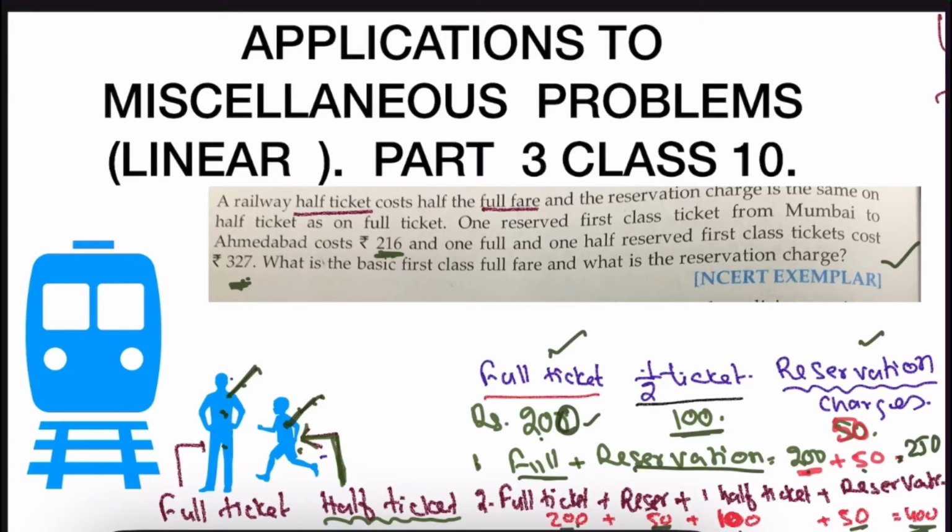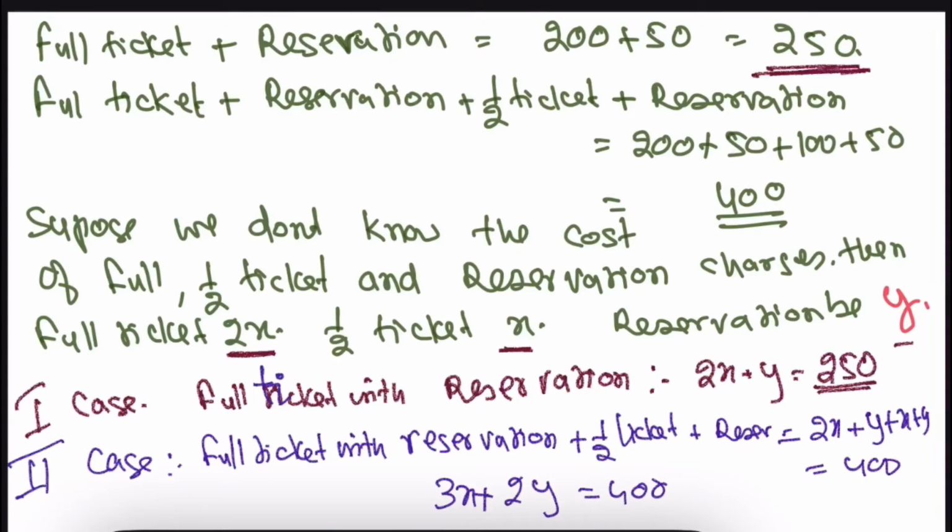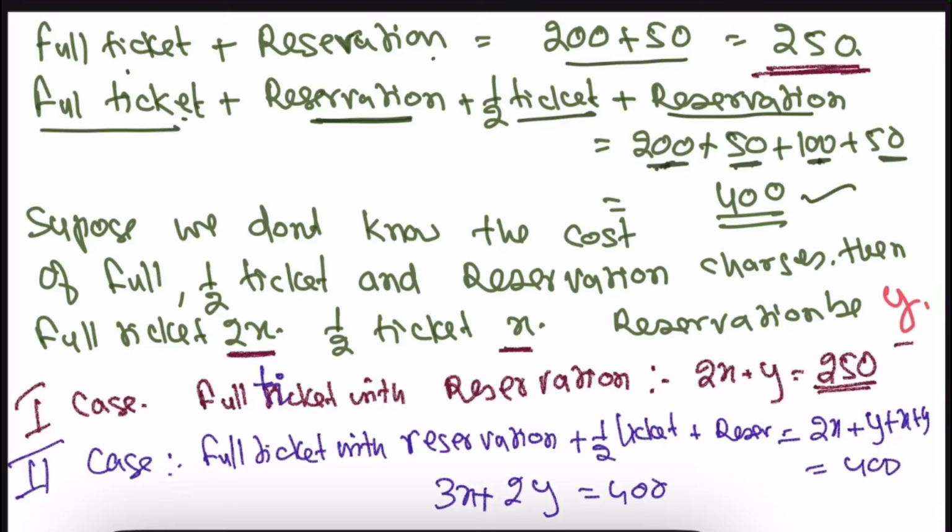According to this we shall try to do. Here I said, you see, full ticket plus reservation is how much? 250. Similarly, full ticket and reservation, this is father and child, two tickets. Full ticket, his reservation, then the child's half ticket and his reservation, all together is how much? This is full ticket 200, this is reservation 50, and this 100 is half of 200. The full ticket's half is the half ticket, 100, and this is reservation. All together it is 400. This I already explained to you.